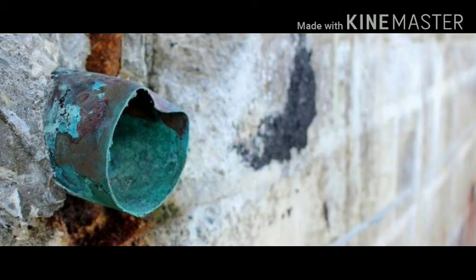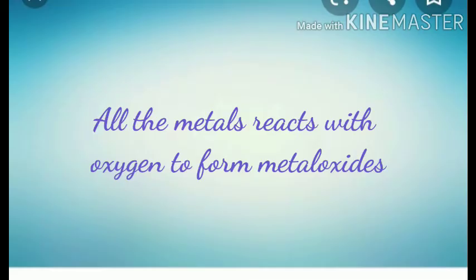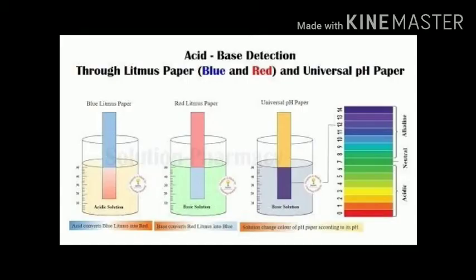Due to the formation of copper hydroxide, that is Cu(OH)2, we see the green color on these metals. And we can conclude one thing, that all the metals react with oxygen to form metal oxides. We want to check, are the metal oxides acidic or basic?